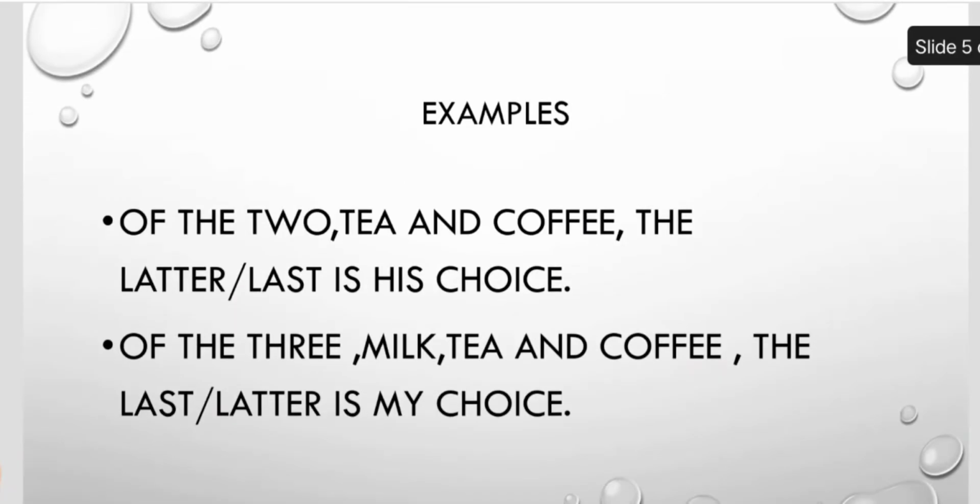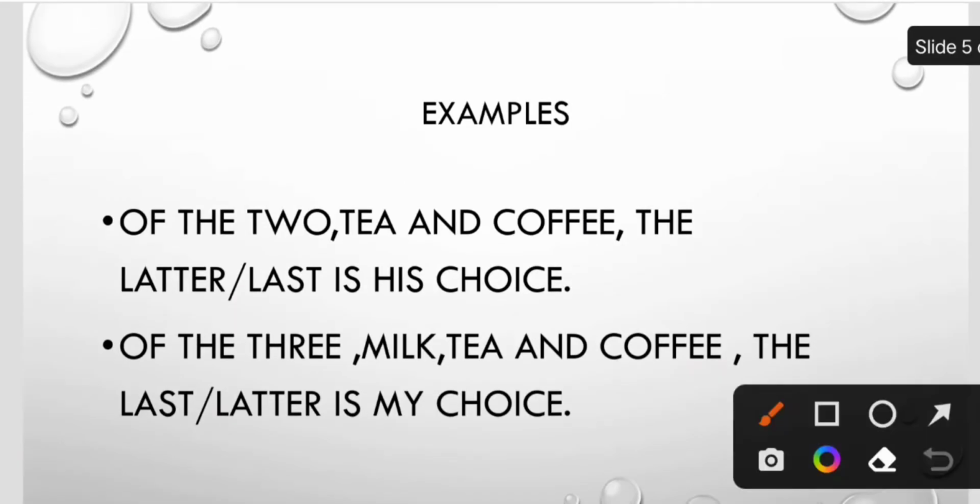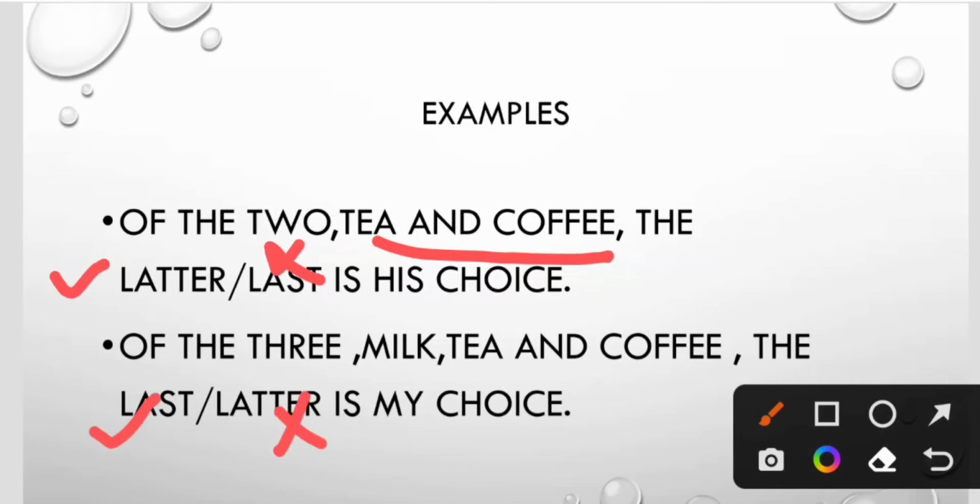For examples, of the 2, tea and coffee, the latter or the last is his choice, because we are referring to 2 things. So we'll be choosing latter, not last. Of the 3, milk, tea and coffee, the last or latter is my choice. Here we are referring to 3 things. So we'll be using last, not latter.